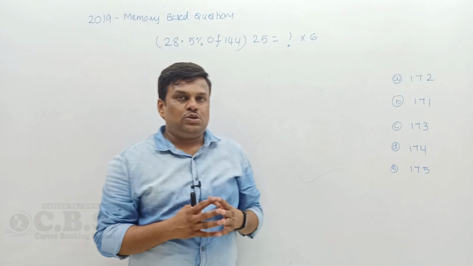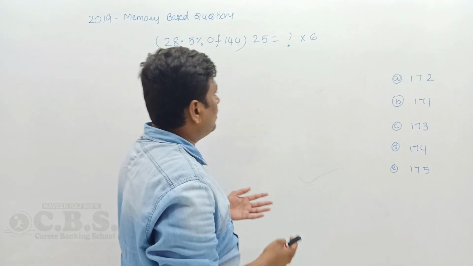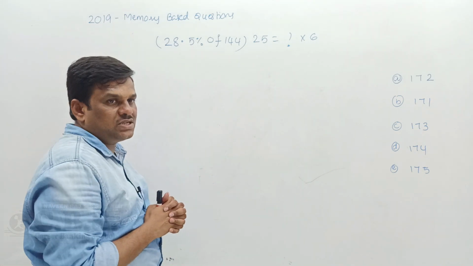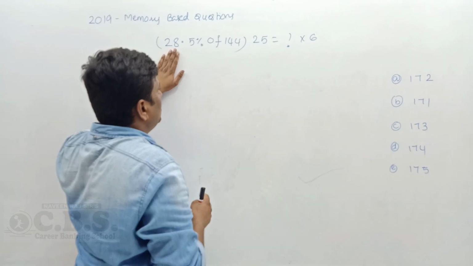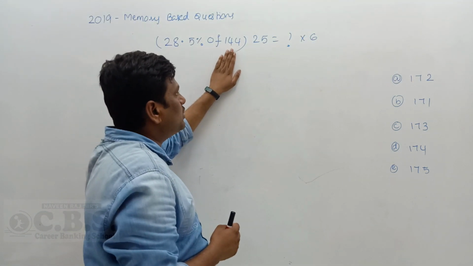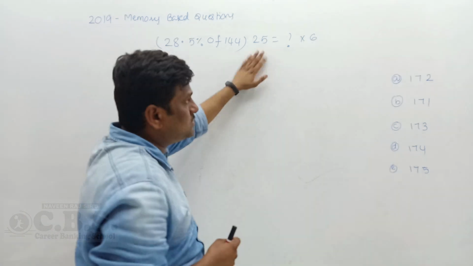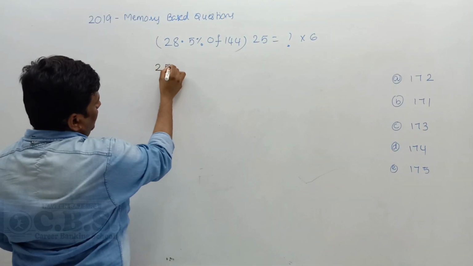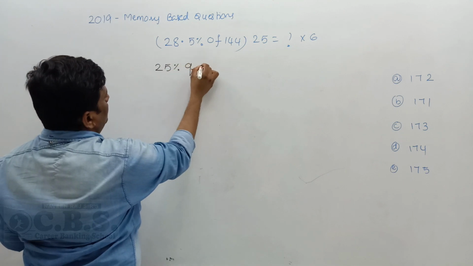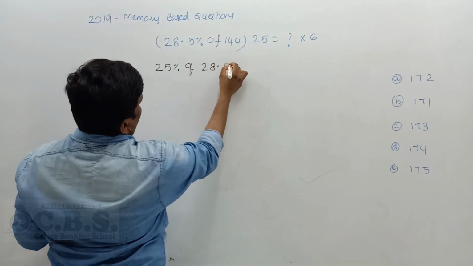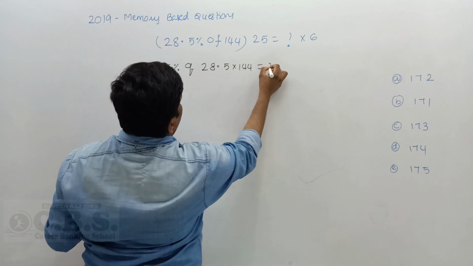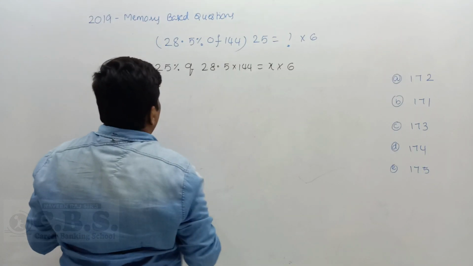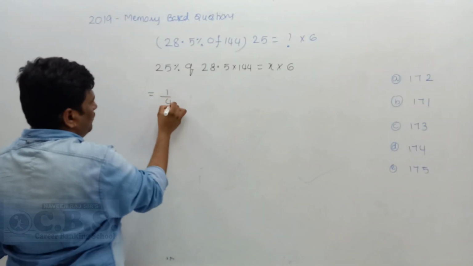Before doing this question, just revise the percentage-fraction concept. Is it possible to convert into fraction? Yes, absolutely. I use x% of y is equal to y% of x. I write it as 25% of 28.5 into 144 is equal to x into 6. Okay, now 25% gives you how much? 1 by 4.